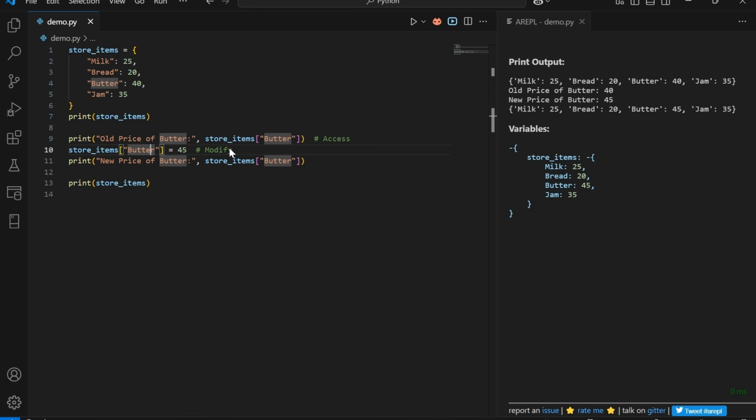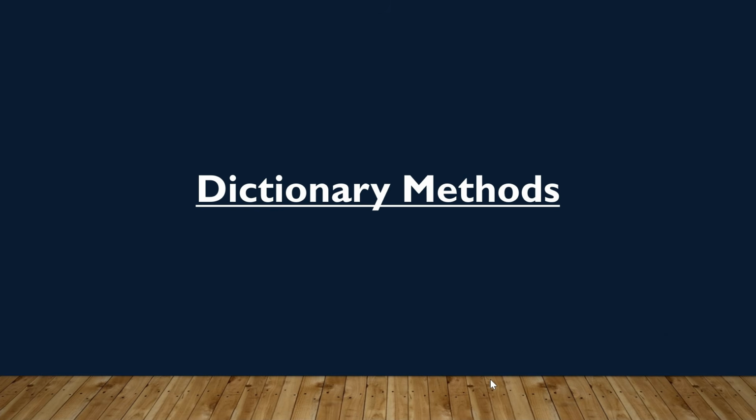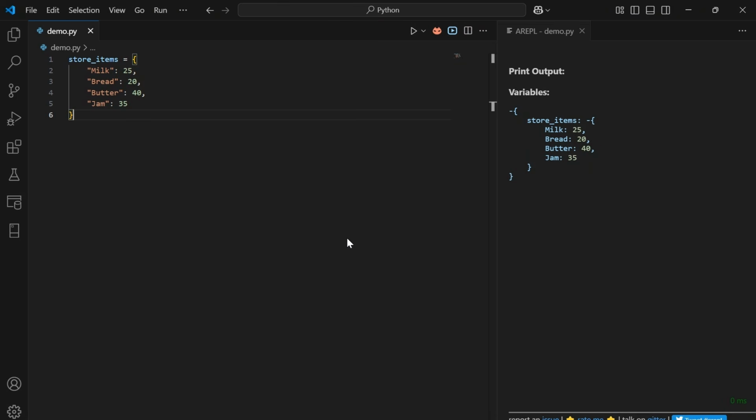So using this line we can update the value butter to 45. After updating the dictionary, this would be the result. Next, let's discuss dictionary methods with an example. In Python, dictionary comes with built-in methods and a few special functions to manage data. Let's see how Ravi uses them to manage his store in a better way.